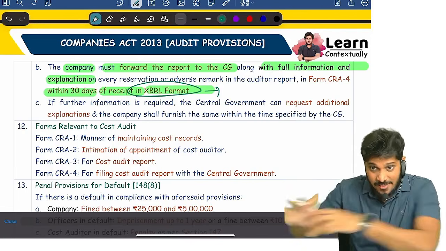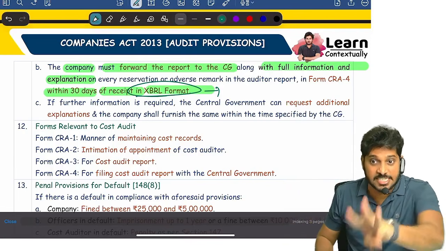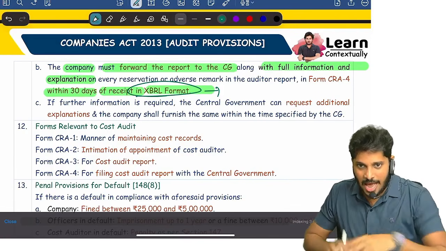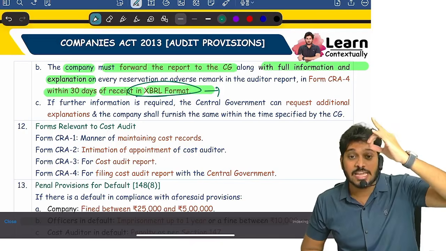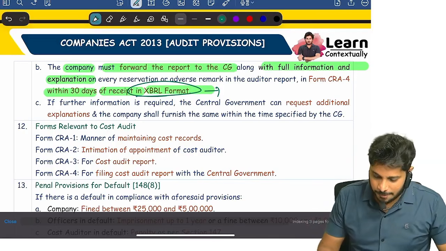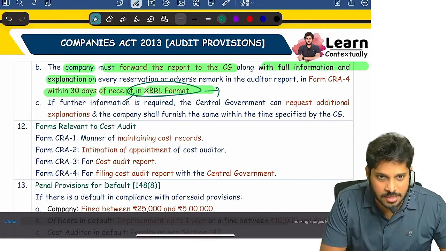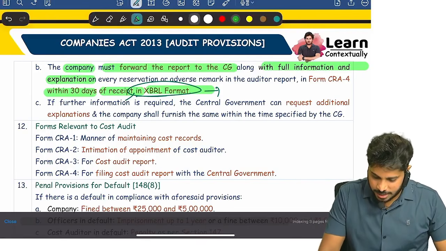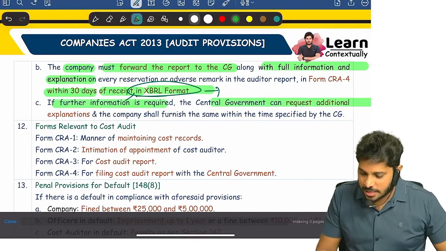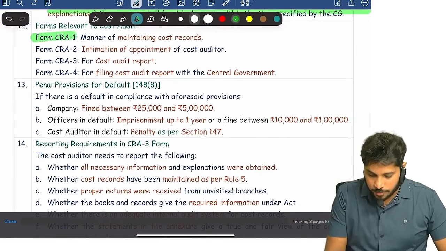Okay, receiving is not in XBRL format. Receiving is in CRA 3 format. And the company has to file it with the central government in XBRL format. Are you clear? Actually, here one comma will make a difference. Okay, next. If further information is required, the government can request it. What are the 4 forms? CRA 1, 2, 3, 4.